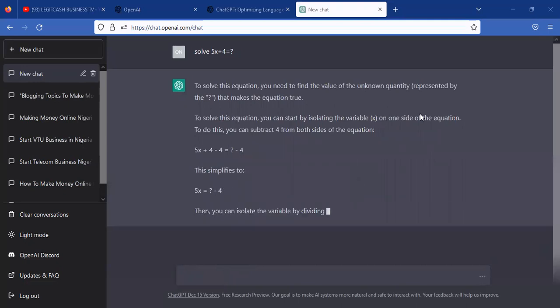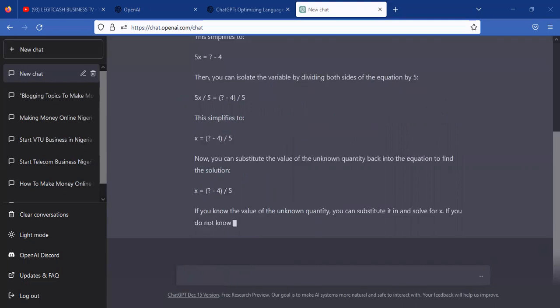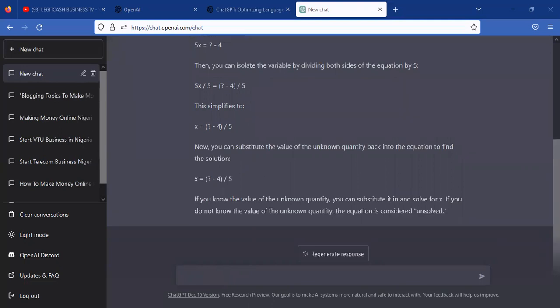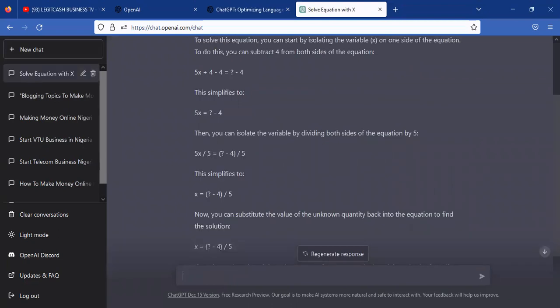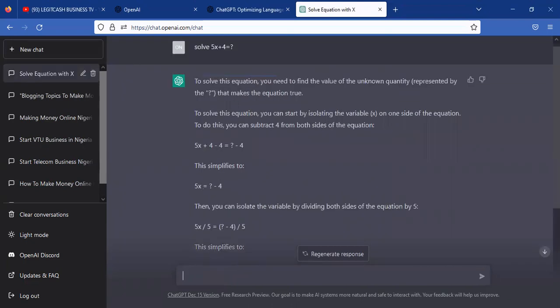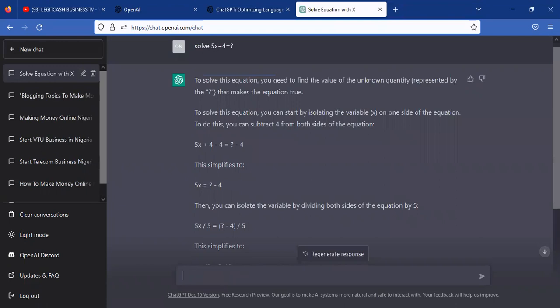Wow, this is incredible, guys. This is very much incredible. I want to run out of breath where I am recording this video. Look at it. To solve this equation, you need to find the value of the unknown quantity represented by the x. Do you get it now? To make this equation true, you can start by isolating the variable x on one side of the equation.